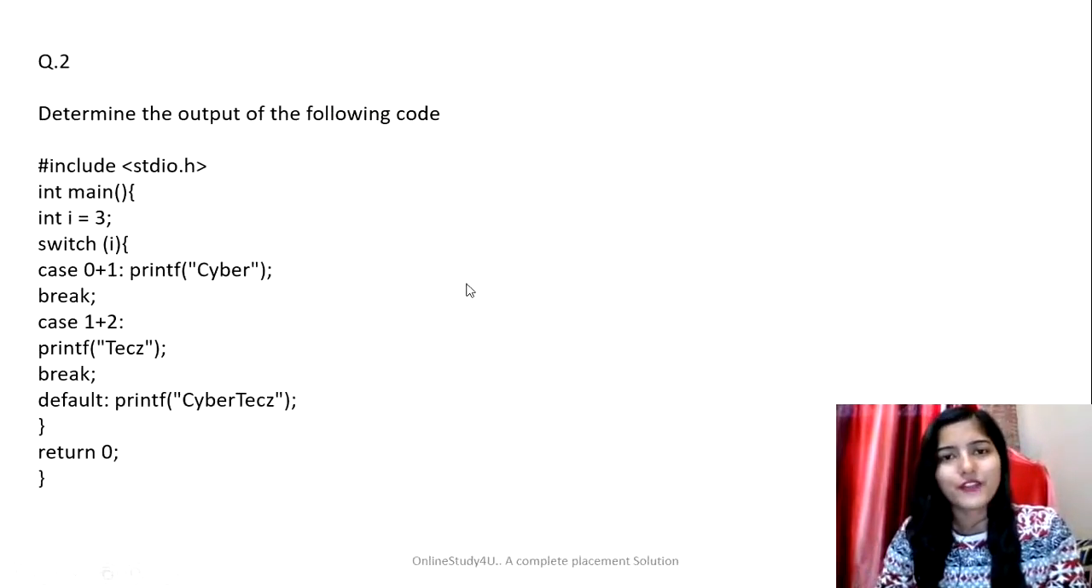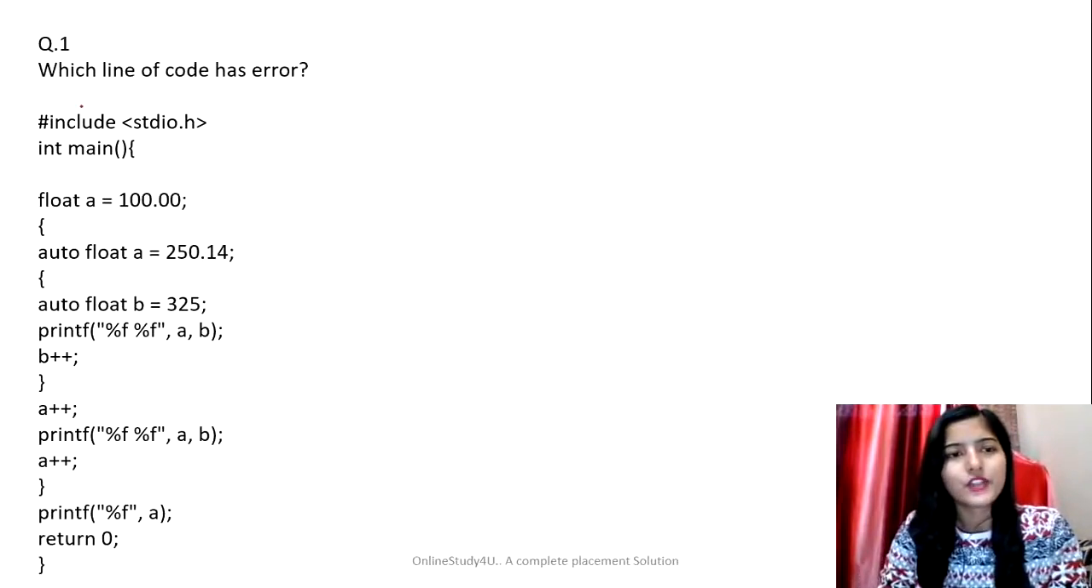Let's start with the first question of the video. So here, in this question, we have to determine which line of code has an error, right? So this is the code given to us. So basically, let's analyze our code. An error can be of any type. It can be a syntax-based error, a logical error, or a semantic error. So make sure when you are getting these sorts of questions, analyze your code properly.